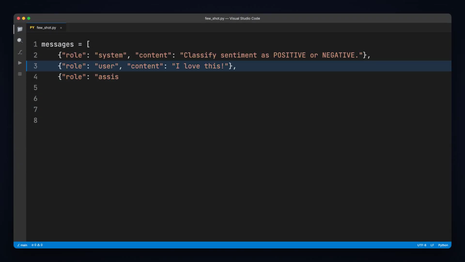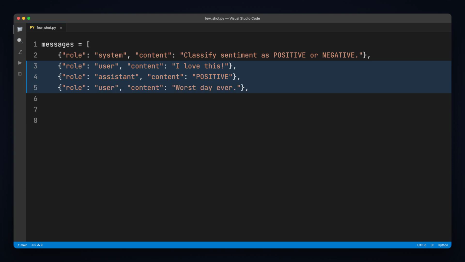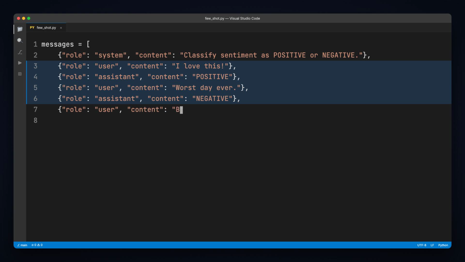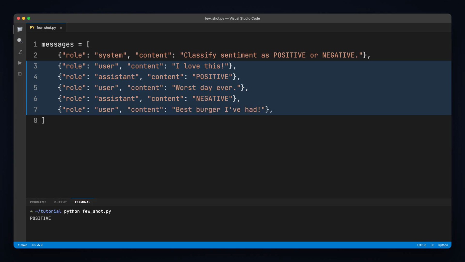The model sees the shape of your input and the shape of your output, then mimics that pattern for the next user message. No long instructions needed. The format itself is the spec.